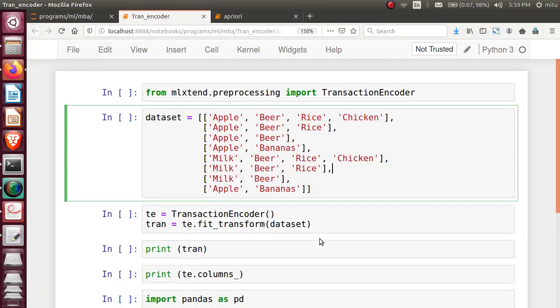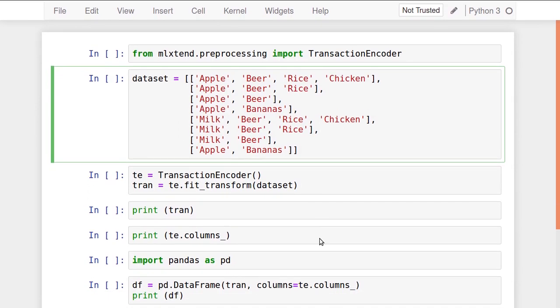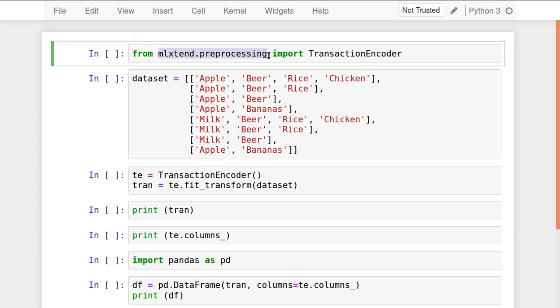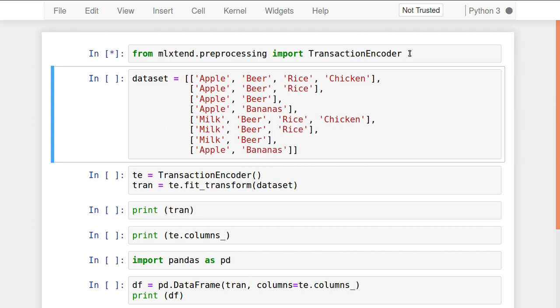A simple pre-processing technique is required, which we have not seen in previous videos. This pre-processing is connected specially with the data set required for association rule mining, and it is called the transaction encoder. Let's get introduced to that. In the MLxtend preprocessing package, we have the TransactionEncoder class.